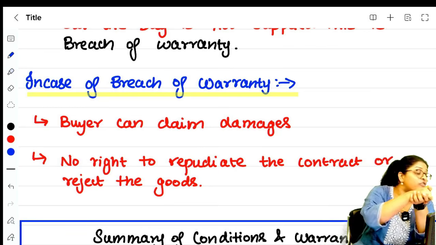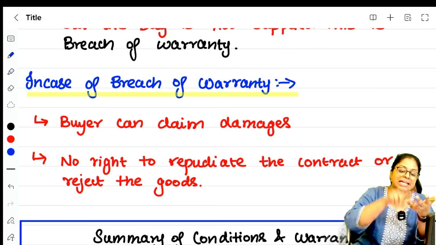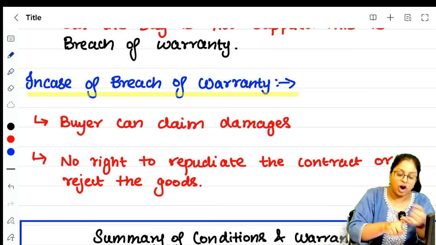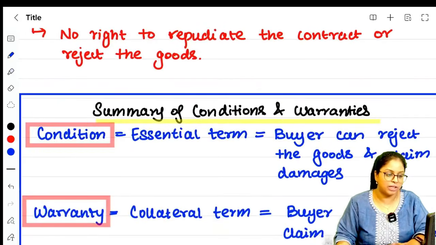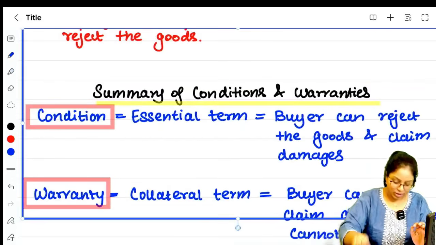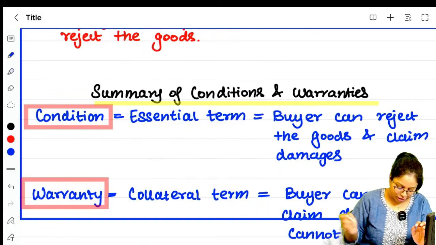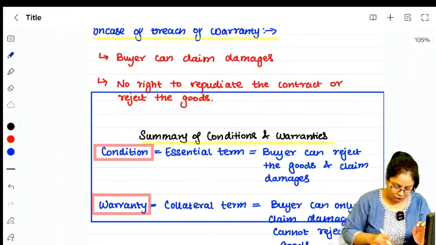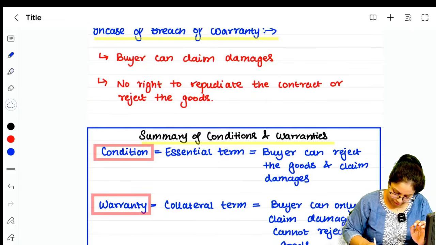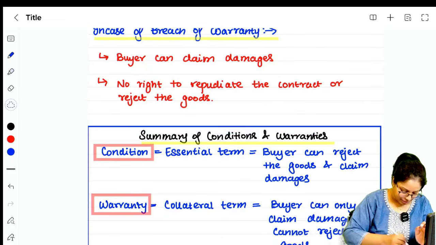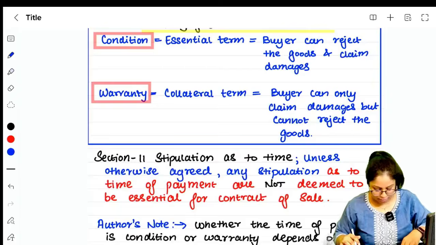இதே அது ஒரு breach of condition அப்படினா அந்த கேஸ்ல நீ goods reject பண்ணலாம், contract cancel பண்ணலாம் and full refund கேட்கலாம். Are you able to understand? So condition is essential. Warranty is collateral. Condition is essential. Warranty is collateral. Is that clear, people? Is that clear? Next is section number 11.